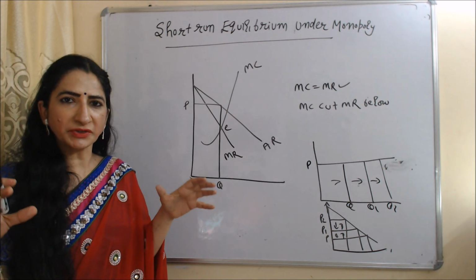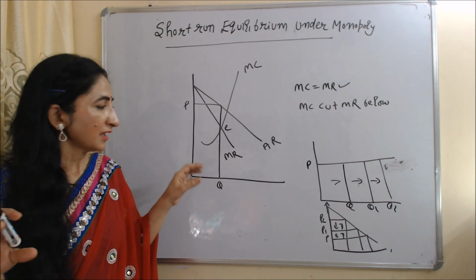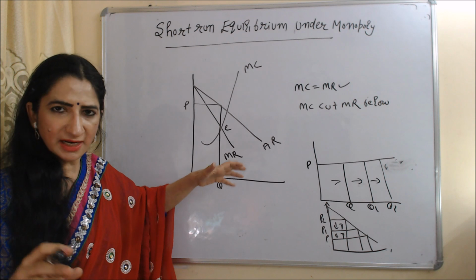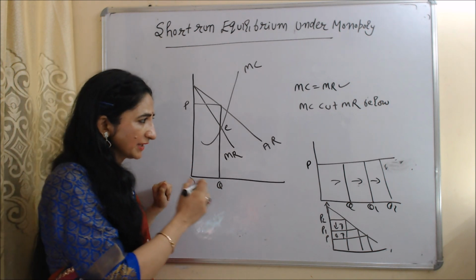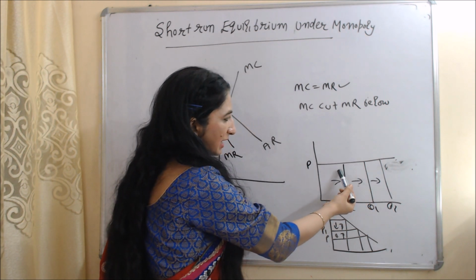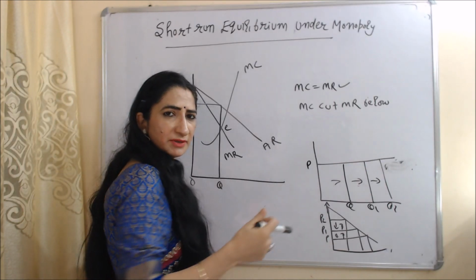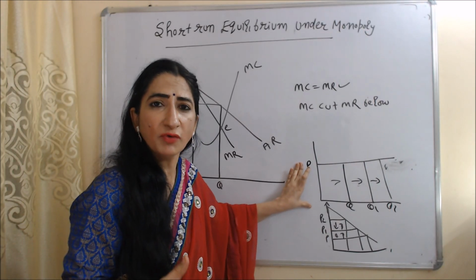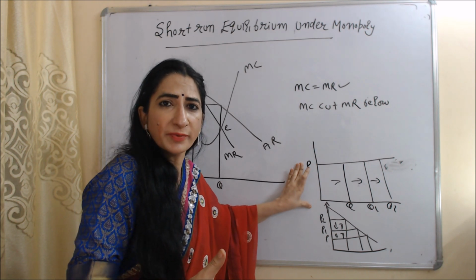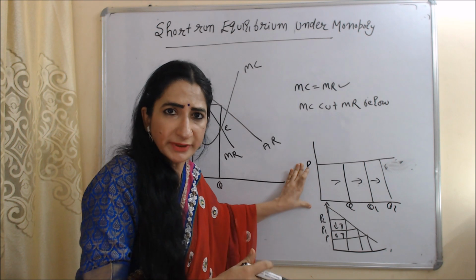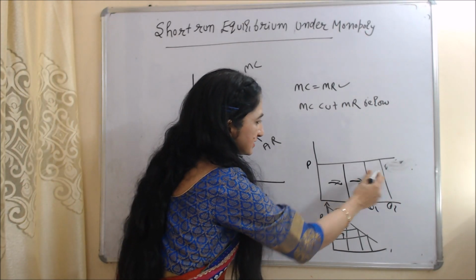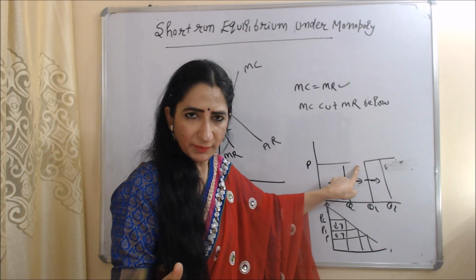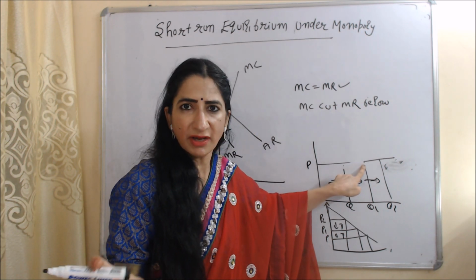Now we are going to talk about short run equilibrium under monopoly market. And this is MR and AR of monopoly market. You can see the shape of MR and AR is downward in case of monopoly market, but in case of perfect competition market, MR and AR are horizontal. But why? Because in case of perfect competition market, firms cannot change price because of homogeneous product. How can you charge more price if your product is exactly the same as your competitor's? So no matter how much quantity they sell, price will remain the same. As you know, price is equal to AR. That's why in case of perfect competition market, firms have horizontal marginal revenue and average revenue curves.